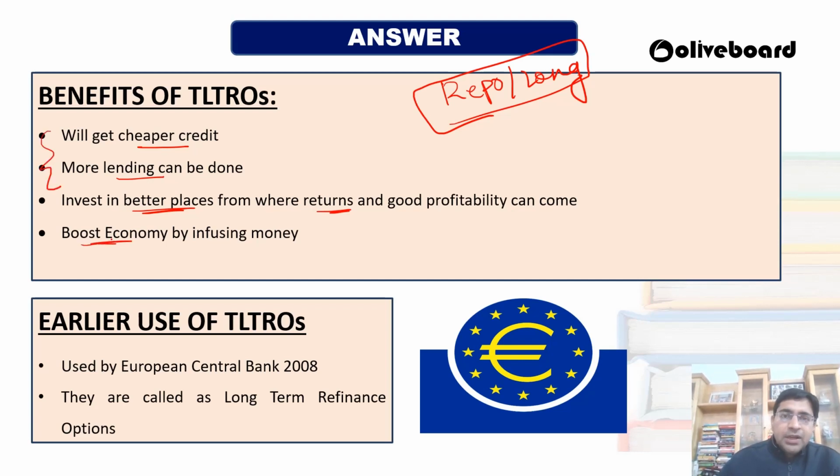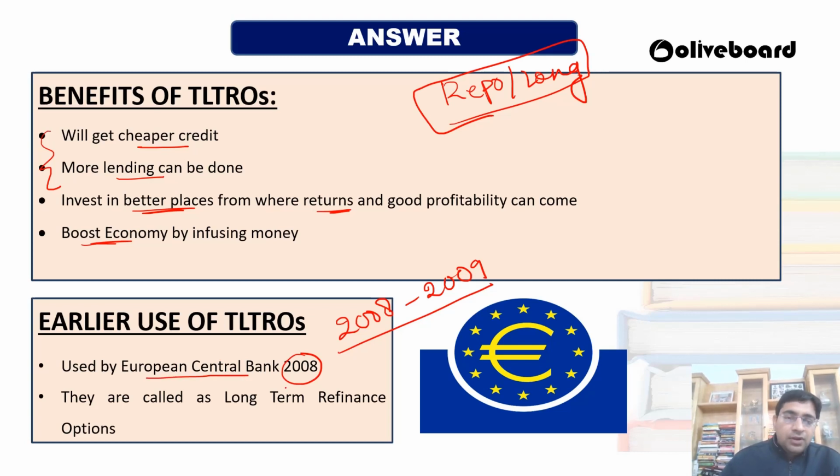Then there is a question: has this kind of operation ever been done at any other place? Yes, in 2008 and 2009, there was the financial crisis that happened. Okay, the international, global financial crisis. So at that time, the European Central Bank gave that concept.